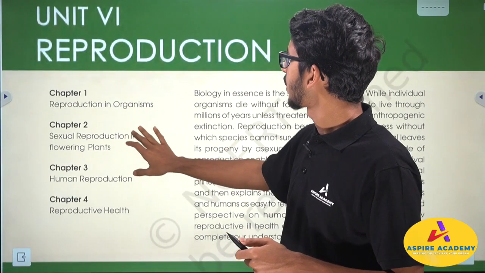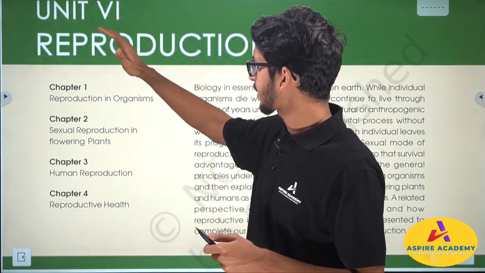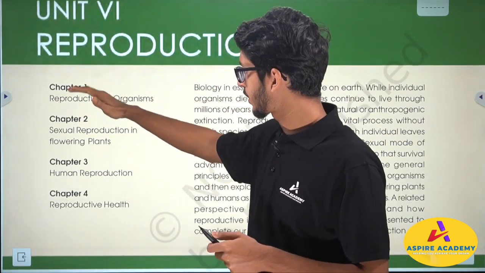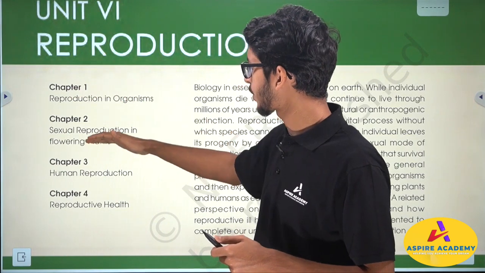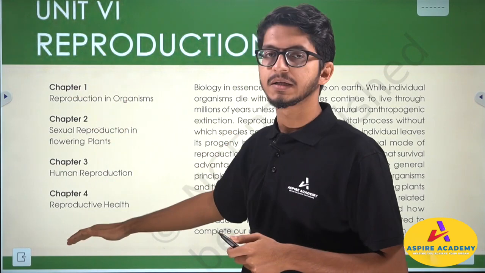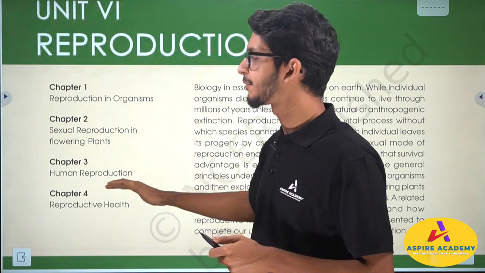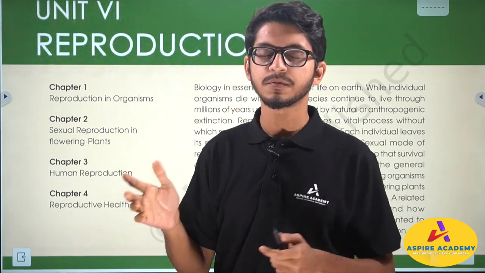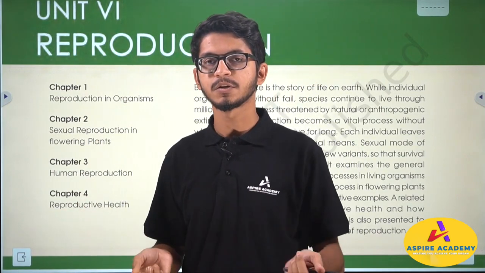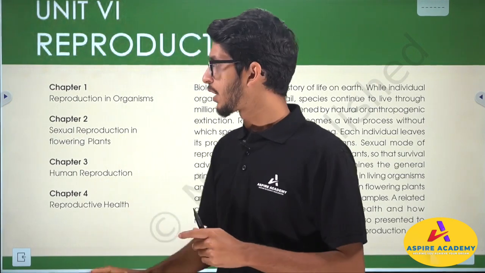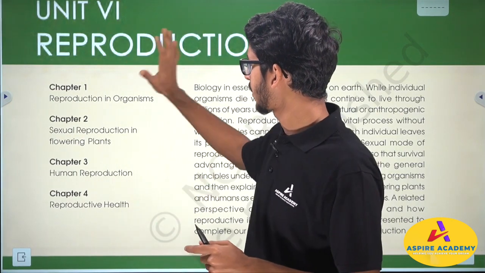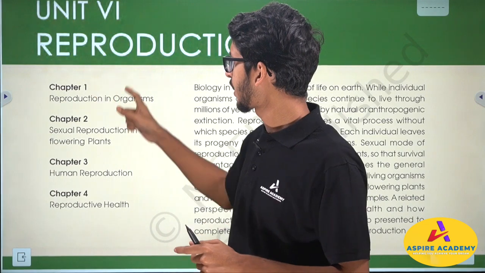So overall, your unit is going to cover a basic introduction, followed by plant reproduction, then human reproduction, and finally reproductive health, and then this unit will be finished. After understanding human anatomy, physiology and other topics, we are going to end our overall study of the human organism with this chapter.